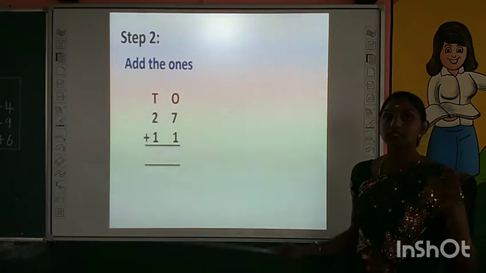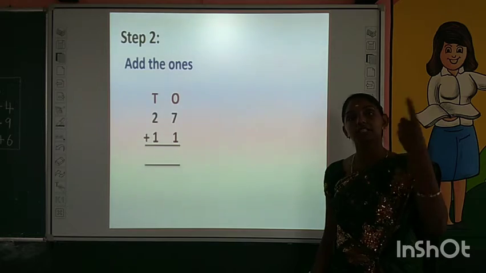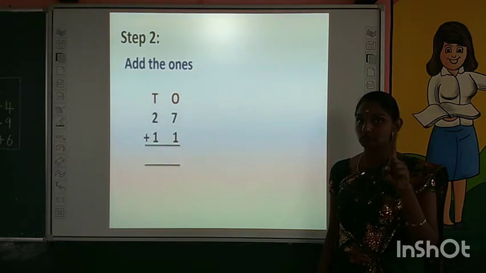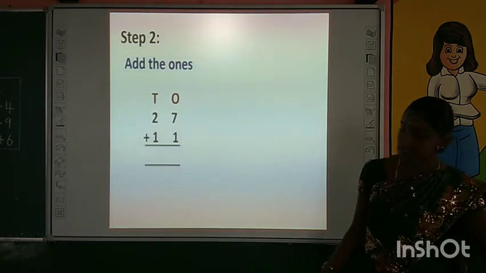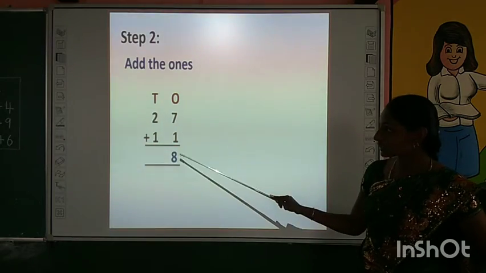Keep the number 7 in your mind. Take one finger. Count forward. After 7 what's the number? 8. That means the answer is 8. 7 plus 1, 8.